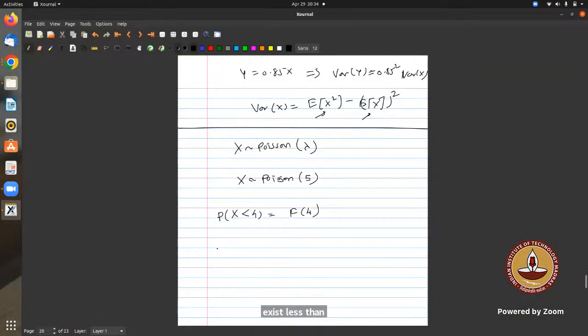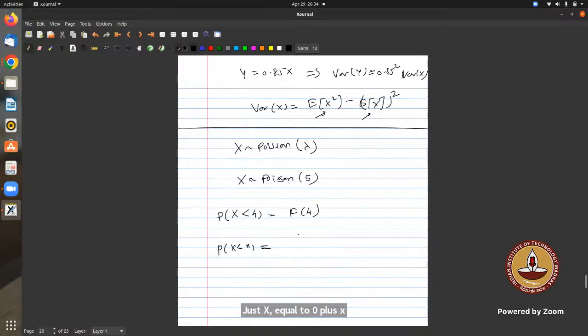So what is the CDF of Poisson? Tell me the formula. In terms of summation it is there, but okay. Tell me how to solve this then. Just probability X equals 0 plus probability X equals 1.